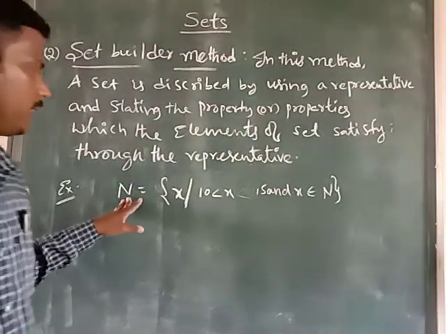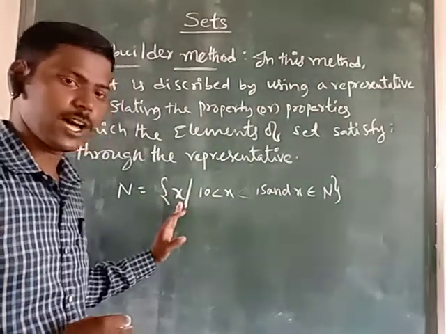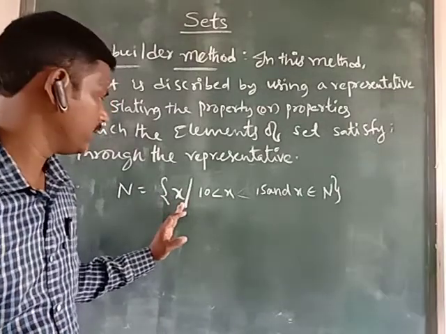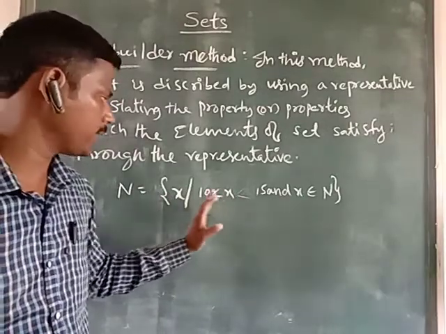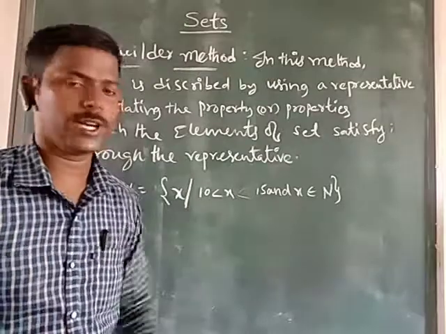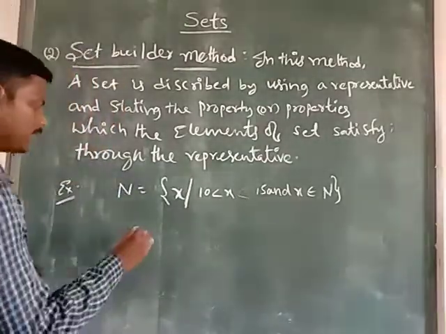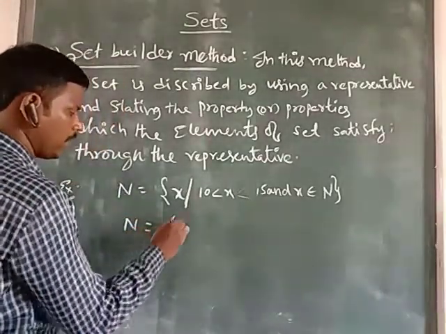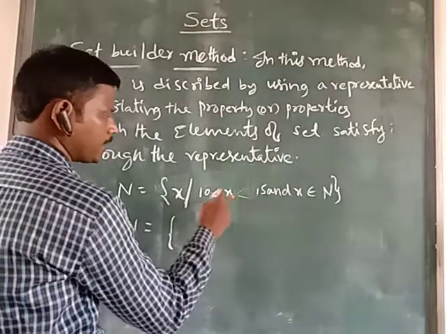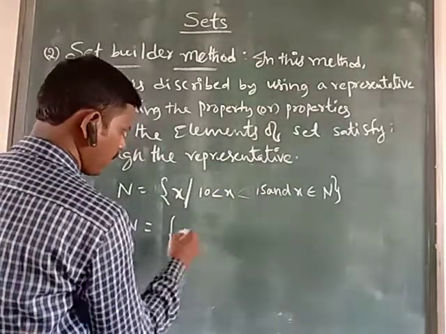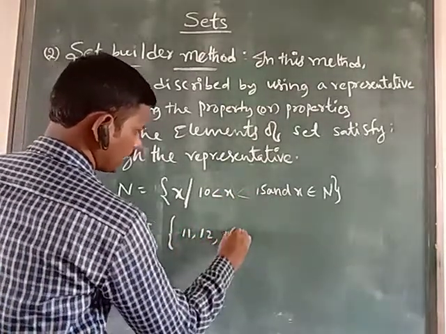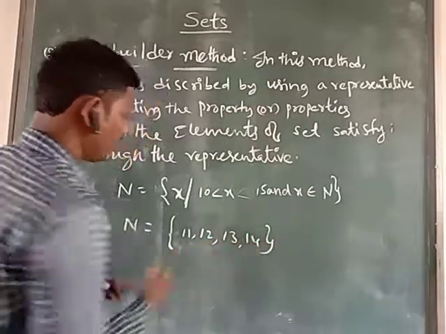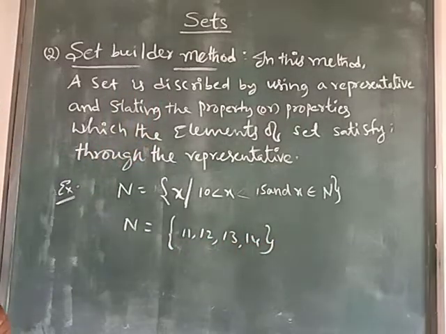N = {x : x is an arbitrary element such that x lies between 10 and 15 and x belongs to N}. If we convert this into list form, how to write it? x lies between 10 and 15 means {11, 12, 13, 14}. Now these two are equal.